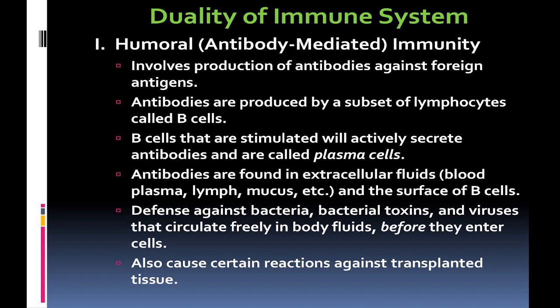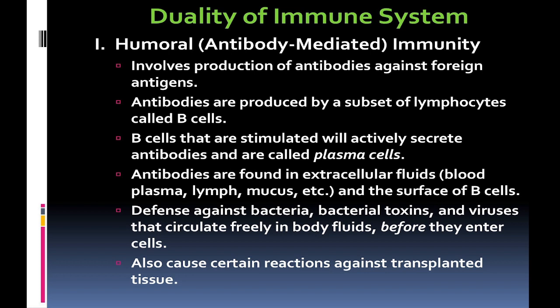Duality of the immune system: there are two types, humoral mediated immunity and cell mediated immunity. Humoral mediated immunity involves the production of antibodies against foreign antigens. The antibodies are produced by a subset of lymphocytes called B cells. B cells that are stimulated will actively secrete antibodies and are called plasma cells.